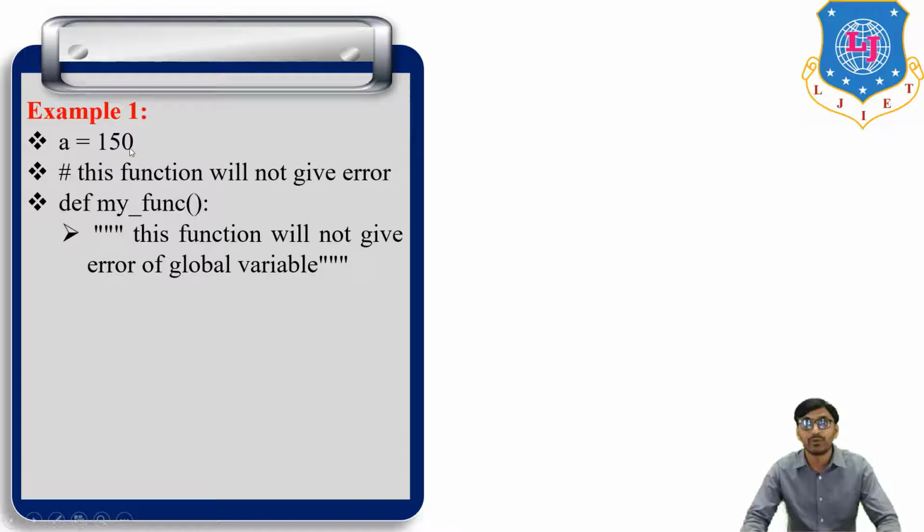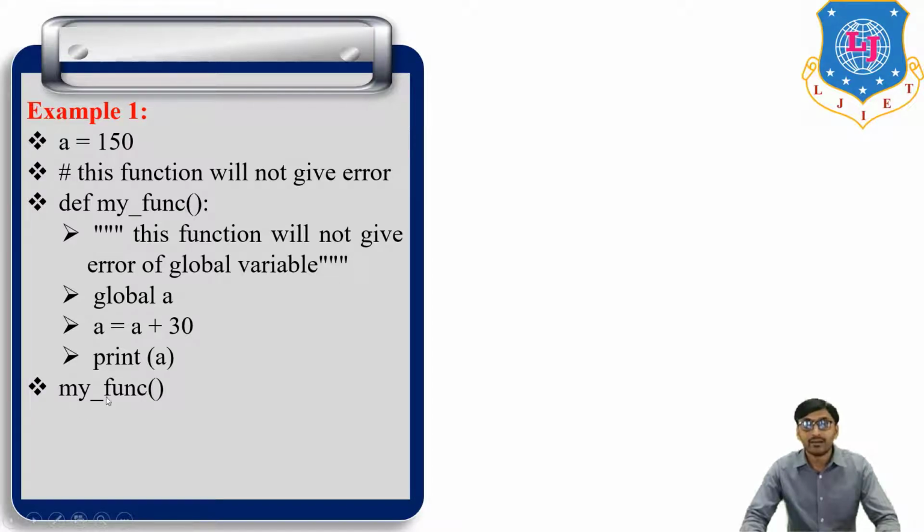Here a equal to 150 is a global variable declared outside the function. Now, global a means the value of a is transferred here. Then a is equal to a plus 30, so 150 plus 30, that is 180. Then print a, so we get 180 as output.